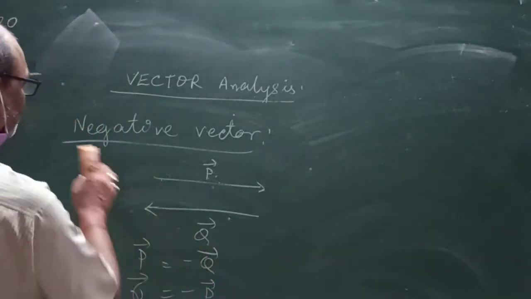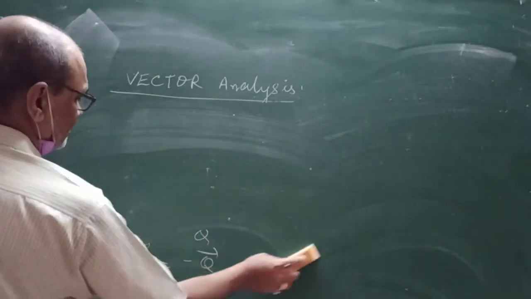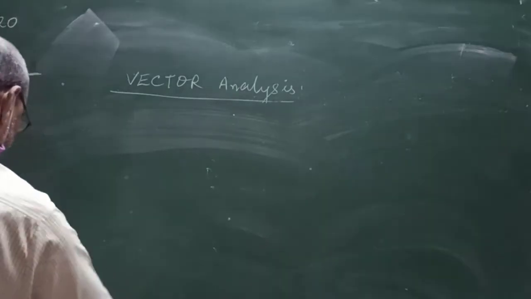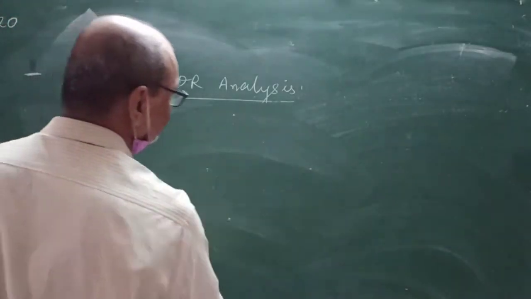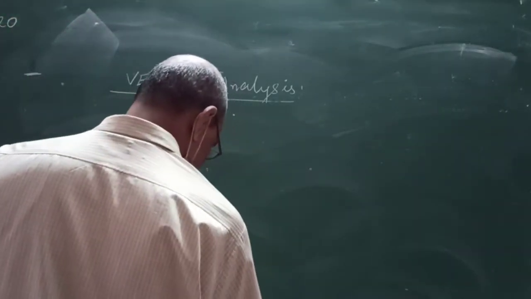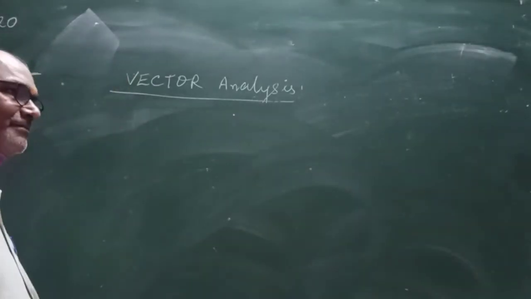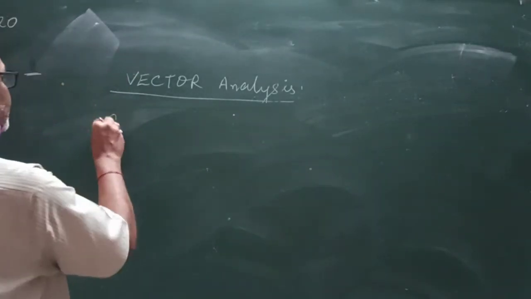Keep in your mind collinear. We use it in 11th class as well as in 12th class. Collinear vector, anti-collinear vector, or parallel vector or anti-parallel vector.